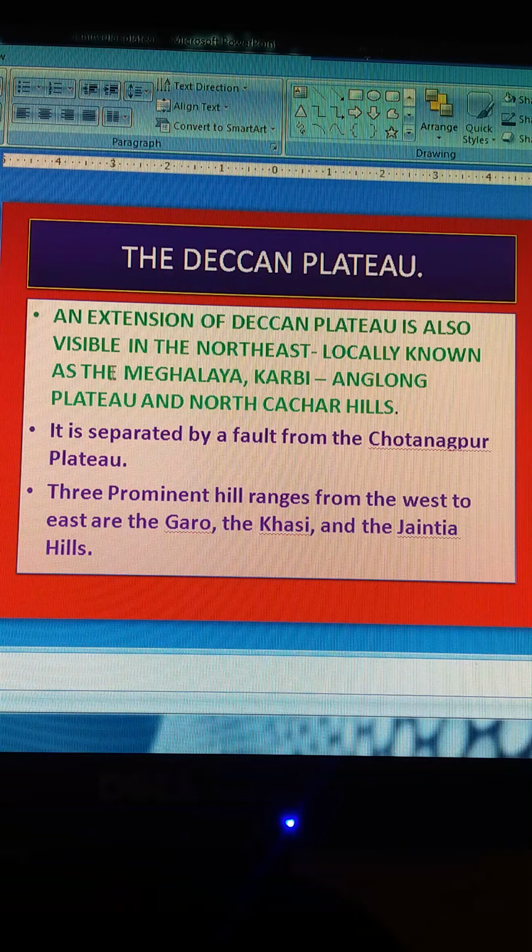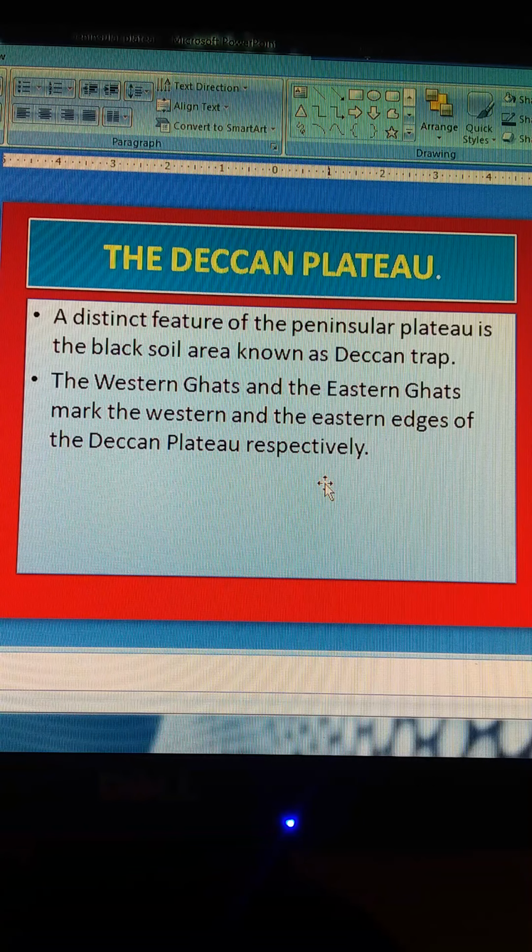So the distinct feature of the Peninsular Plateau is the black soil area known as the Deccan Trap. The Western Ghats and Eastern Ghats mark the western and eastern edges of the Deccan Plateau respectively.